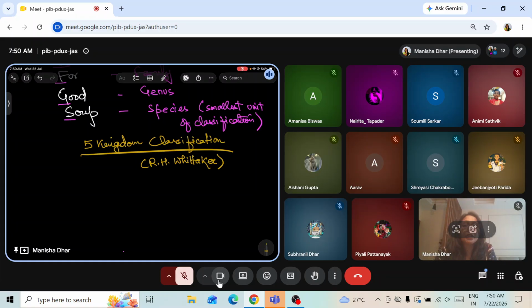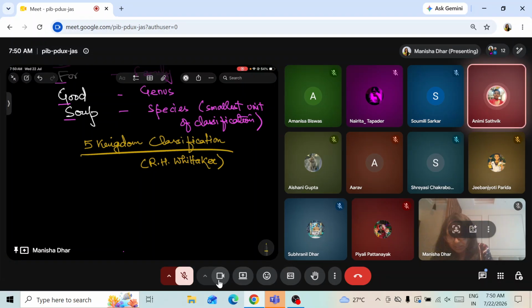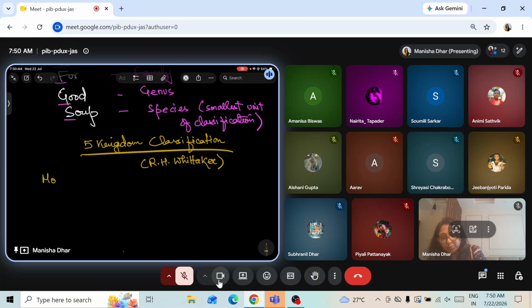What are the 5 kingdoms of classification based on which we are classifying organisms? Kingdom Monera, kingdom Protista, kingdom fungi, plant and animal. Very good. Wonderful.